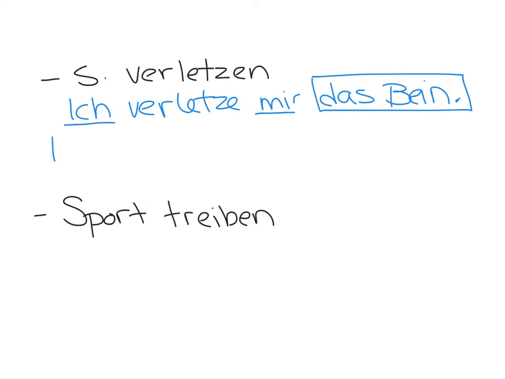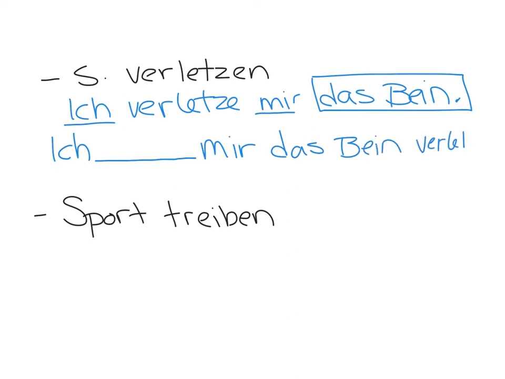So you're still starting with ich, your subject's always first, and then you have your form of werden. The only other difference is that verletzen will be at the very end, and it's our second verb, so it stays in its infinitive form. You don't change it. So everything else stays the same. Mir das Bein, and verletzen will be at the end.